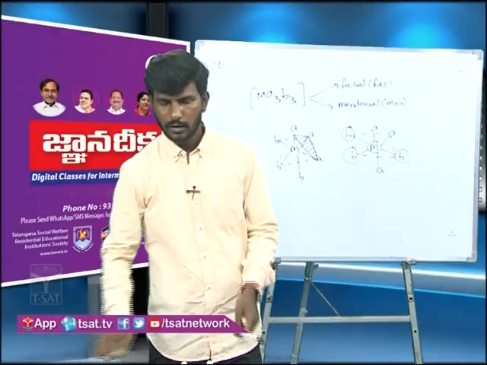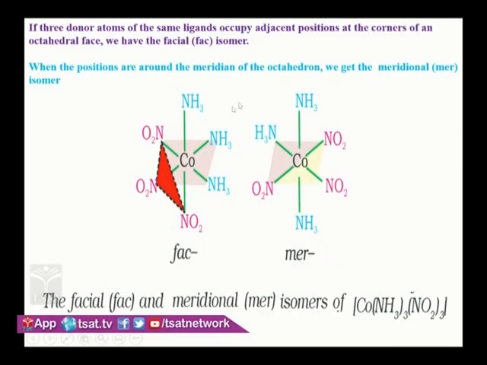You can see the example I have kept here. You see all three similar ligands adjacent, if you write NO2 NO2 NO2 like this, it will form one face of the octahedron. That's why it is called facial. Similarly, here the three nitro groups and cobalt are present in the same plane, then it is called meridional. The definitions I have also written here. If three donor atoms of the same ligand occupy adjacent positions, then it is facial, and if they are not adjacent, meridional.